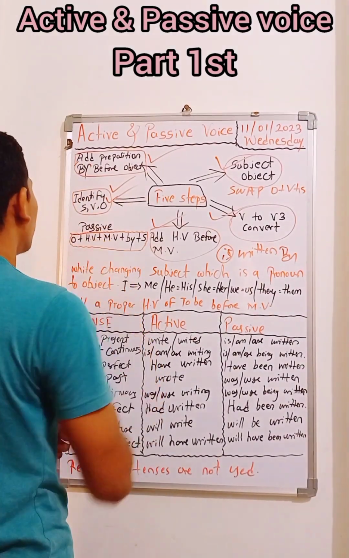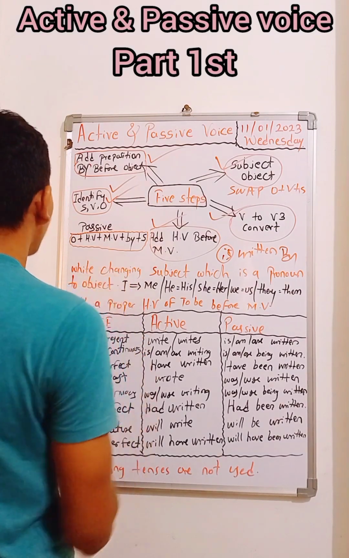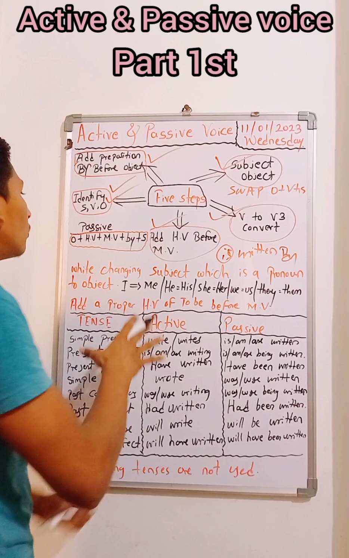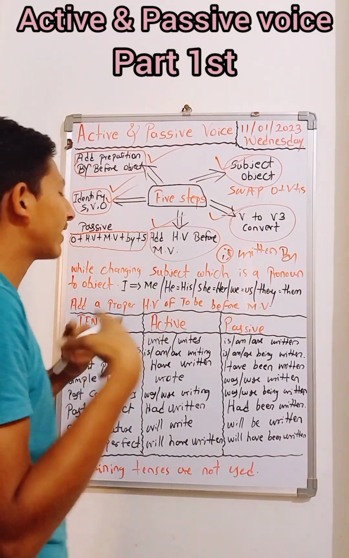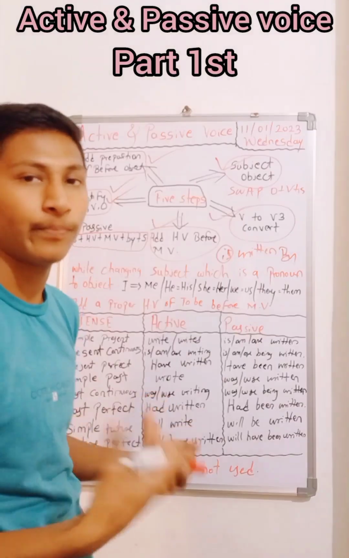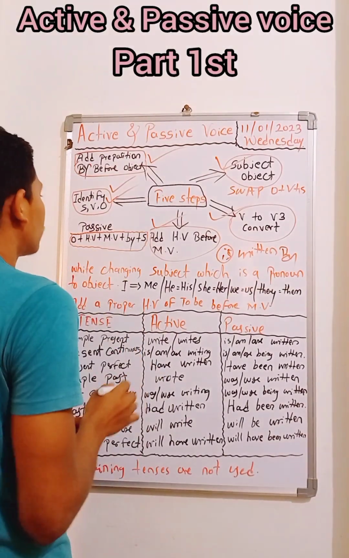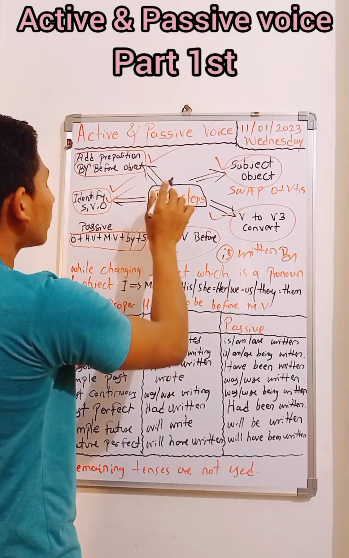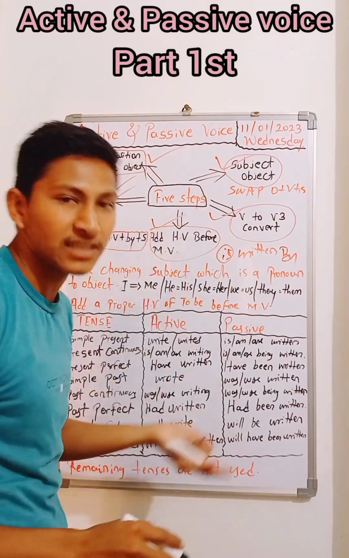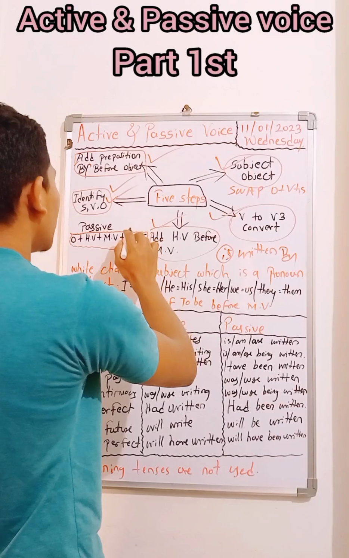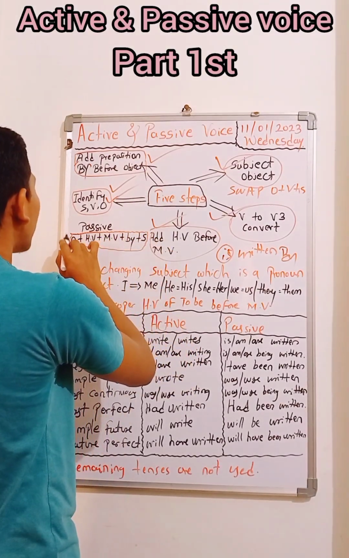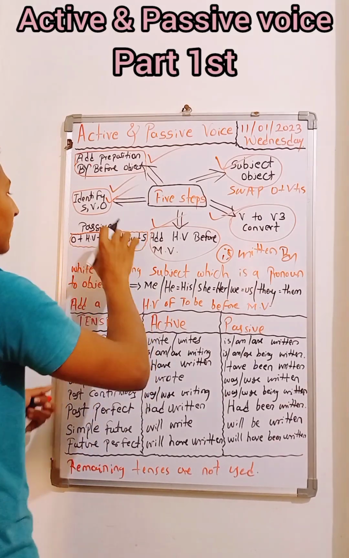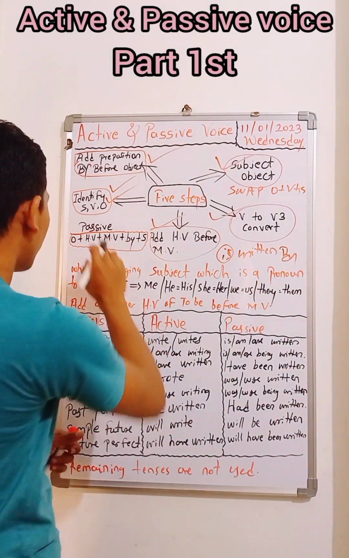And now here, this is the formula or the structure of passive voice that you have to follow. Okay, this is the structure of passive voice. Whenever you see the examples, before attempting, you will see the subject here and the object here. That's what we call swap. So ultimately this becomes the final structure of passive voice.